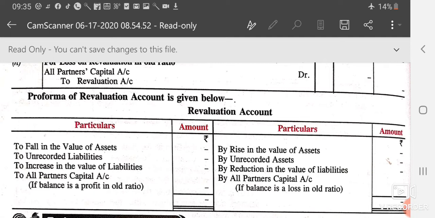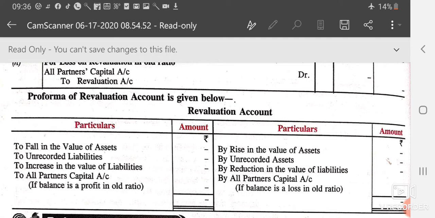On the debit side: to fall in the value of assets, meaning if the value of an asset decreased, it will move to the debit side. To unrecorded liabilities, and to increase in the value of liabilities, if a liability increased, it will move to the debit side. To all partners' capital, the balance of profit in their old ratio, meaning if there is a profit, it will be debited.